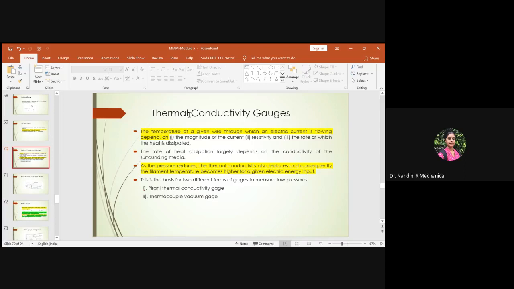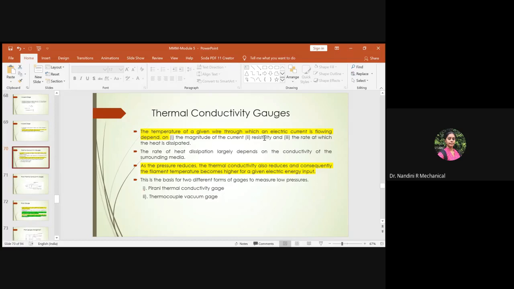One thing you have to understand: when you have a wire through which electric current is flowing, the temperature of the wire always varies with respect to three parameters. The first is the magnitude of the current flowing through the given wire. Then the resistivity of that particular wire.